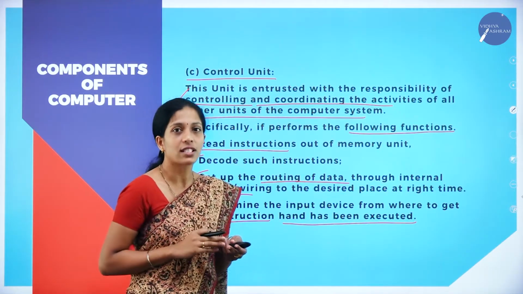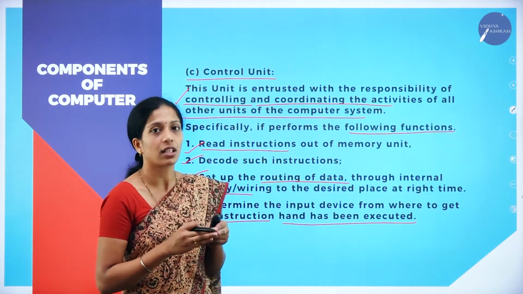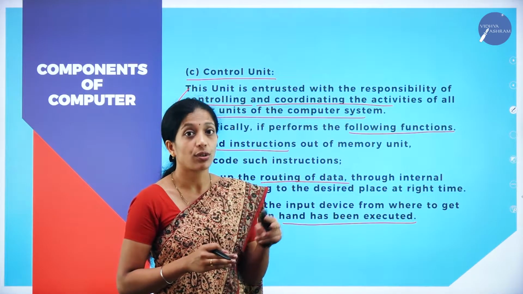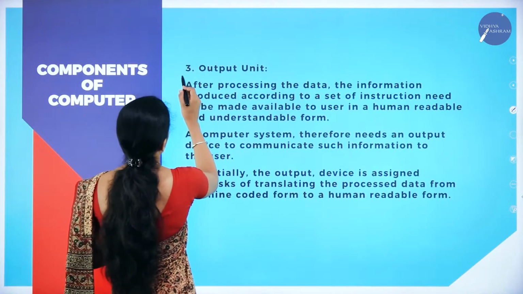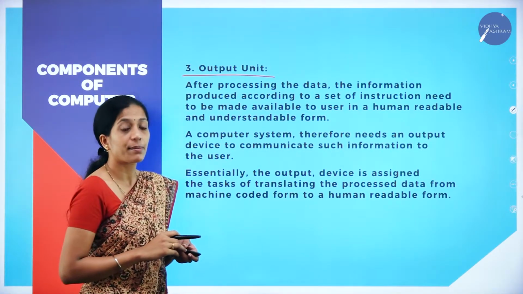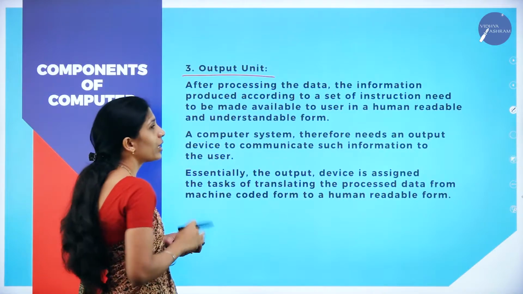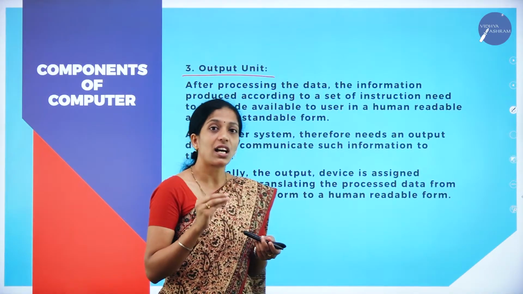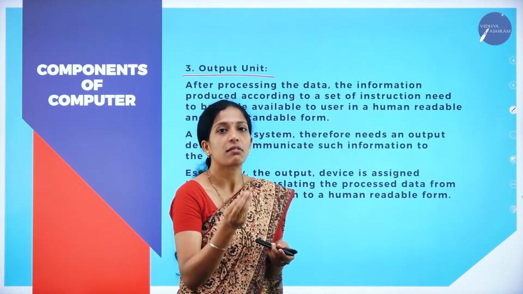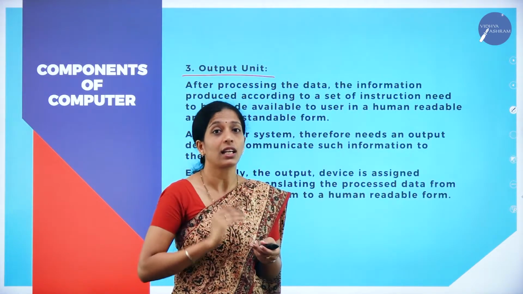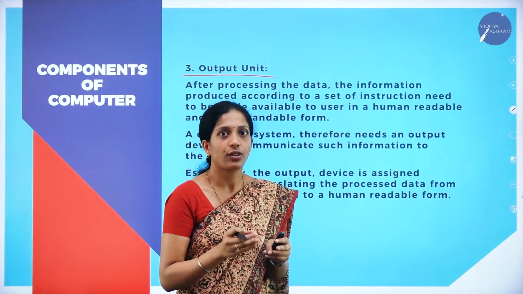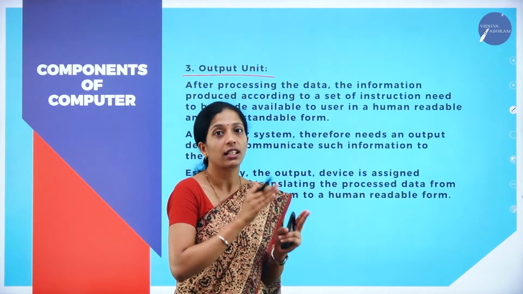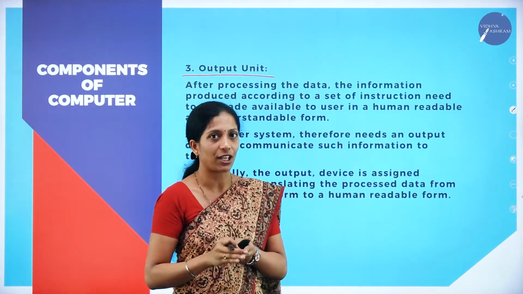So this is about the CPU. Under the CPU there are three main units: arithmetic and logic unit, memory unit as well as control unit. And the next component of the computer system is the output unit. The input unit, the devices which help to feed data into the computer system. Whereas the CPU or central processing unit helps in processing the data into useful information.